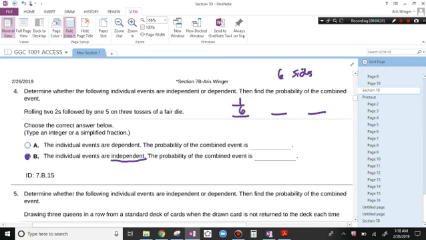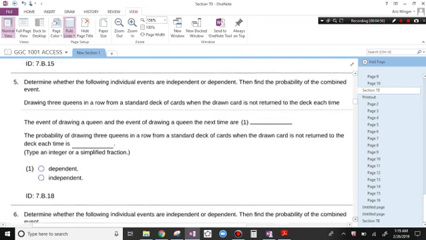That's 1 out of 6 times that you can get a 2. And then you're going to stop, roll another one, get another 2. That happens 1 out of 6 times. And then you're going to roll a 5. There's only one way to do that out of 6 times. The probability of rolling a 2 and another 2 and a 5 is 1/6 times 1/6 times 1/6. That's 1/216. You just multiply the 6's.